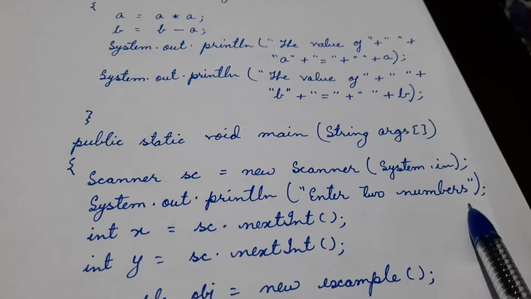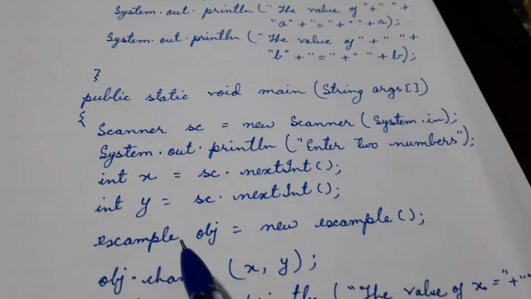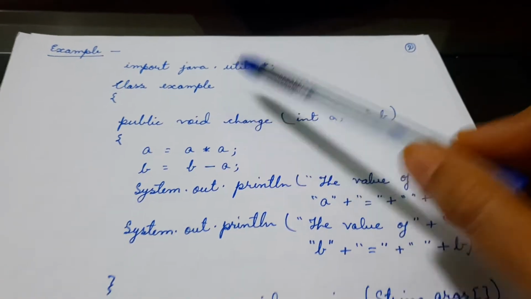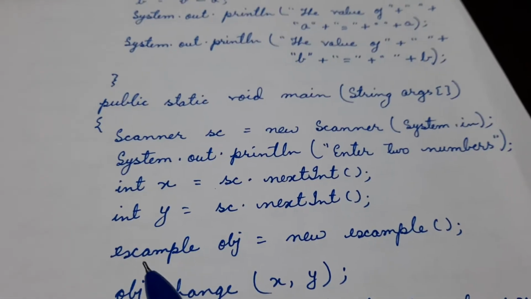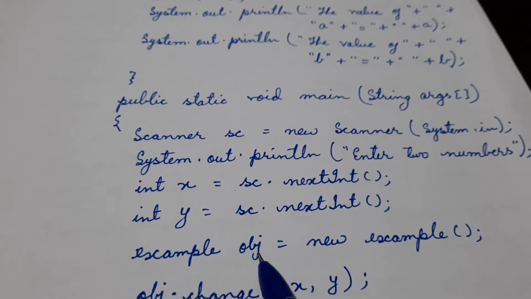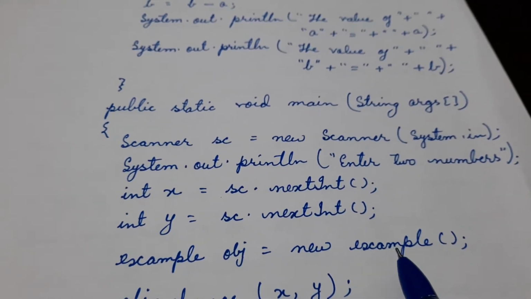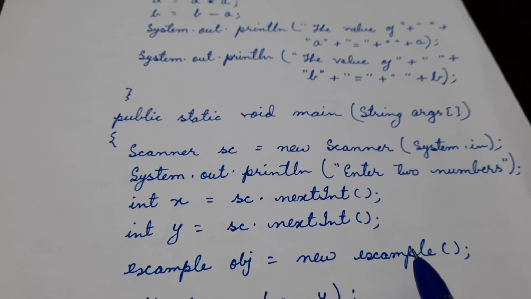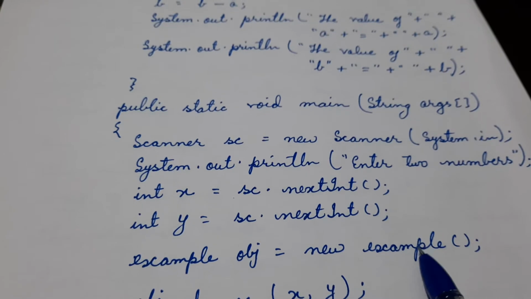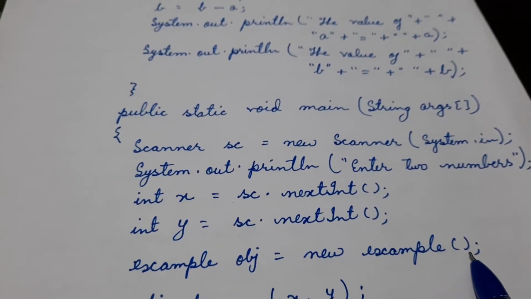Then System.out.println, enter two numbers, and the two numbers are taken as input in x and y. We are creating the object. The class name was Example. So here we know that the syntax of creating the object is class name, object name equals new, and the constructor. Again, it is a point that you should know that the constructor and the class name have the same name. The only difference is that the constructor is followed by a pair of parentheses.